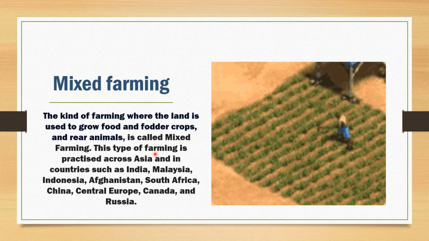So this type of farming is basically practiced across Asia and in countries such as India, Malaysia, Indonesia, Afghanistan, South Africa, China, Central Europe, Canada, and Russia. So this type of farming is basically practiced to regain the soil fertility, because here we are growing different types of crops on the same field.